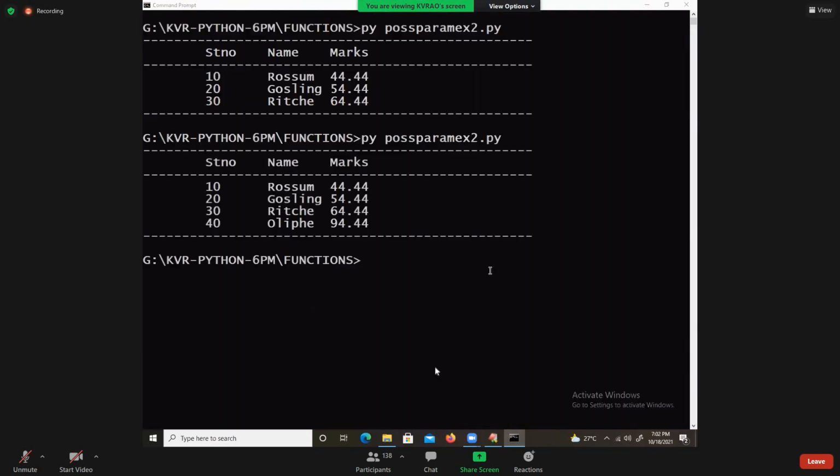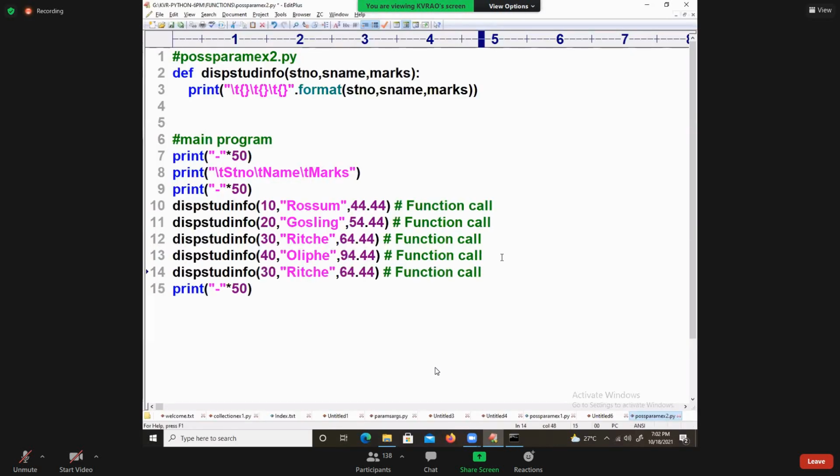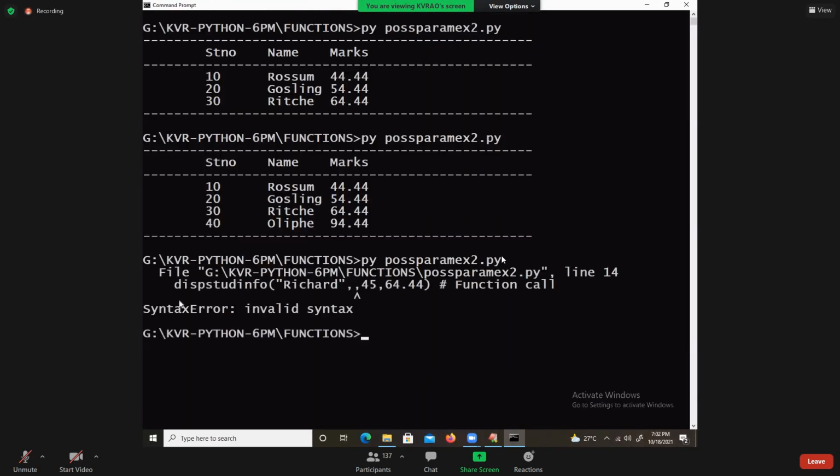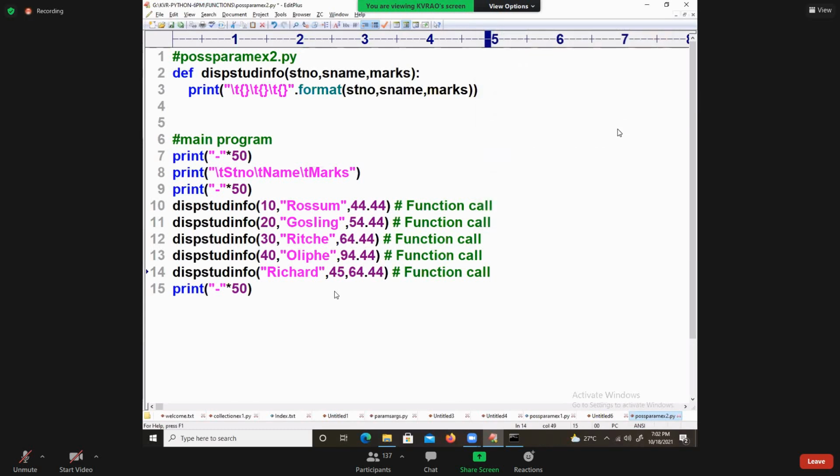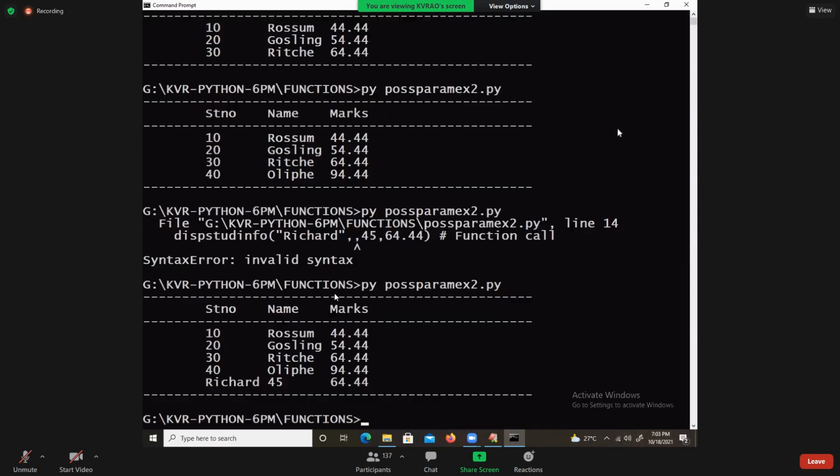By mistake, if at all you pass it like this, what are you passing here? Some name, say Richard, then 45, then 64.44. What is happening, you see? You need to say comma. So, coming to the point of it, see the output of it.